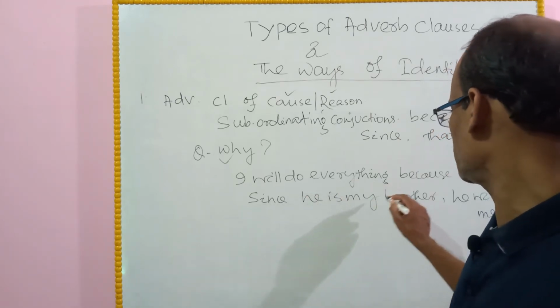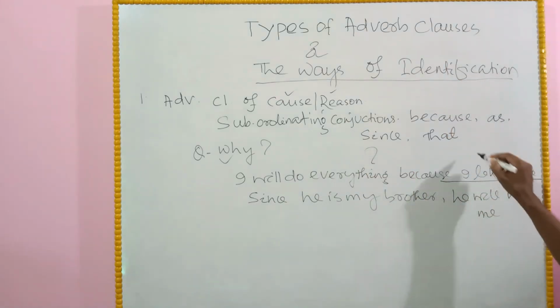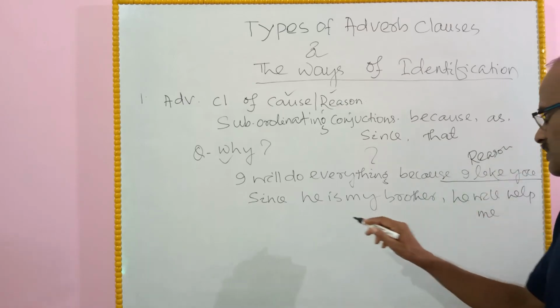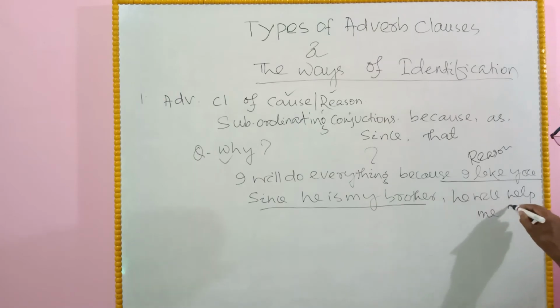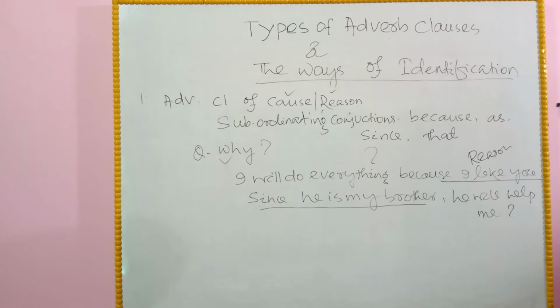I will do everything because why? Because I like you. Adverb clause. Since he is my brother, because he is my brother. Why will he help me? Because he is my brother.